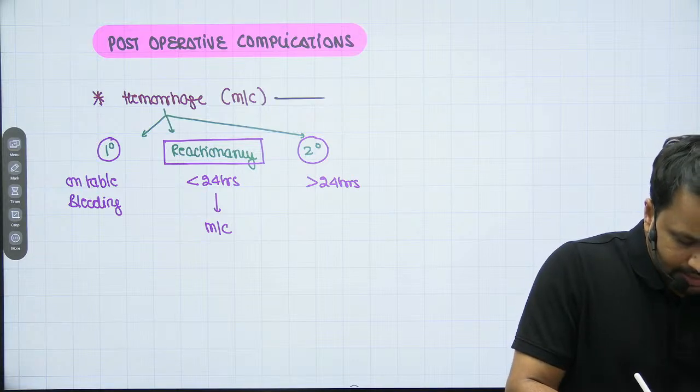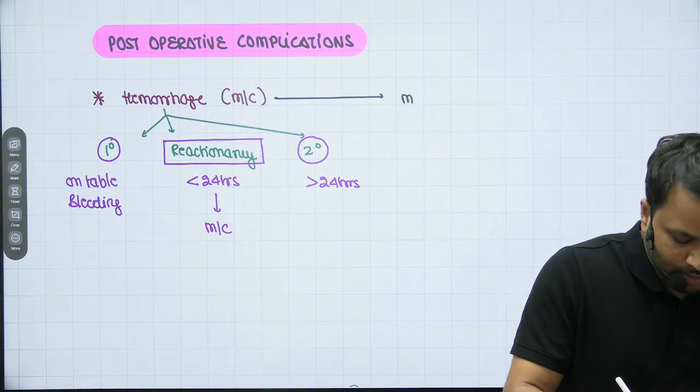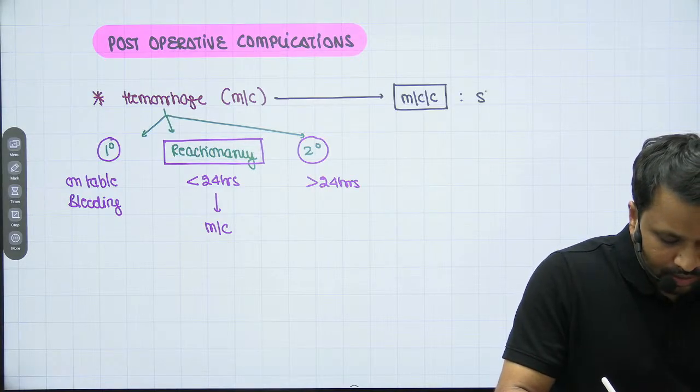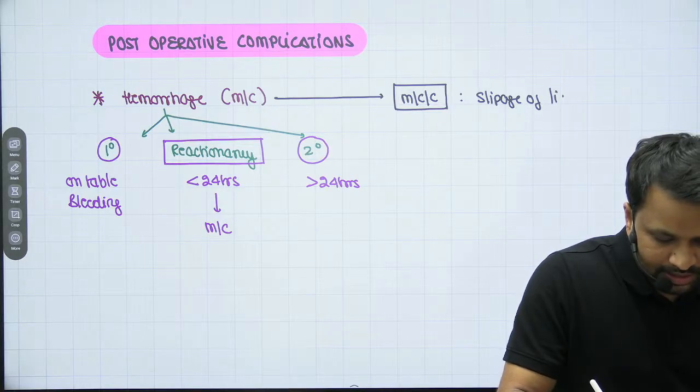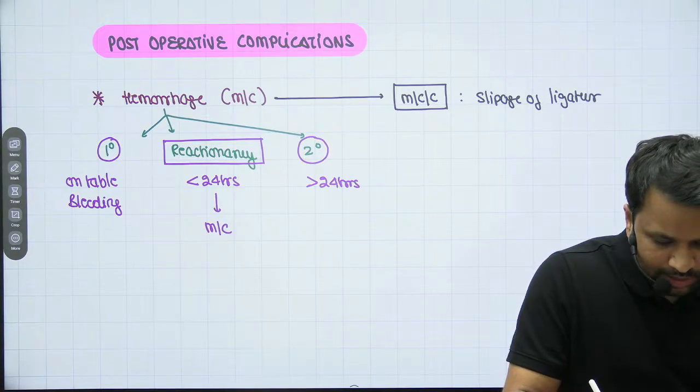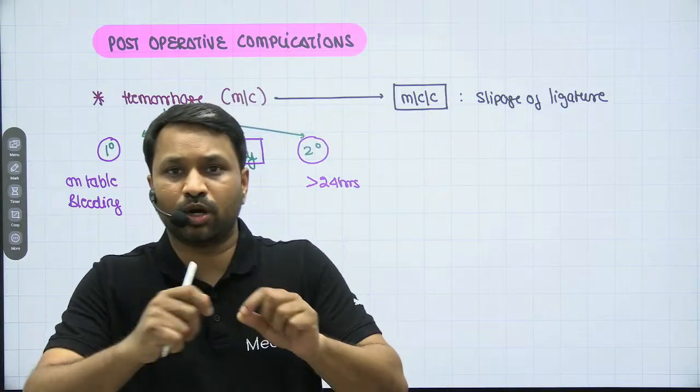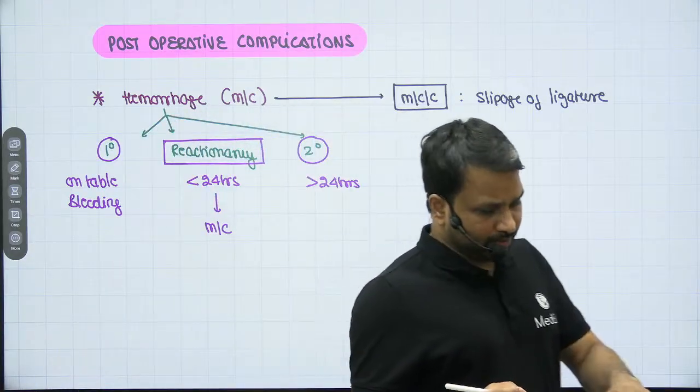And if they ask you what is the most common cause of a reactionary hemorrhage, it is usually because of slippage of a ligature. Like in our video, I showed you a clip. So you can say slippage of a clip. You put a clip, if it slips, or you put a knot, a ligature, if it slips, it will bleed.